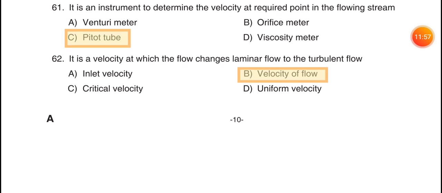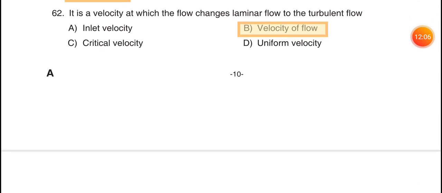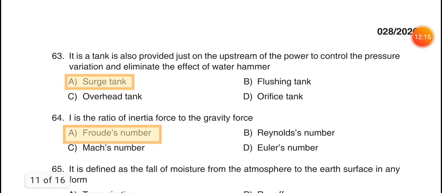61. It is an instrument to determine the velocity at a required point in the flowing stream, option C, pitot tube. 62. It is the velocity at which the flow changes from laminar flow to turbulent flow, option B, velocity of flow. 63.